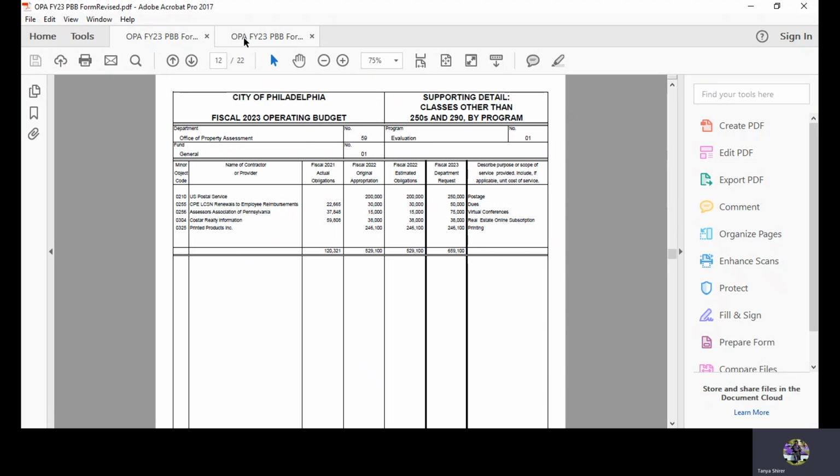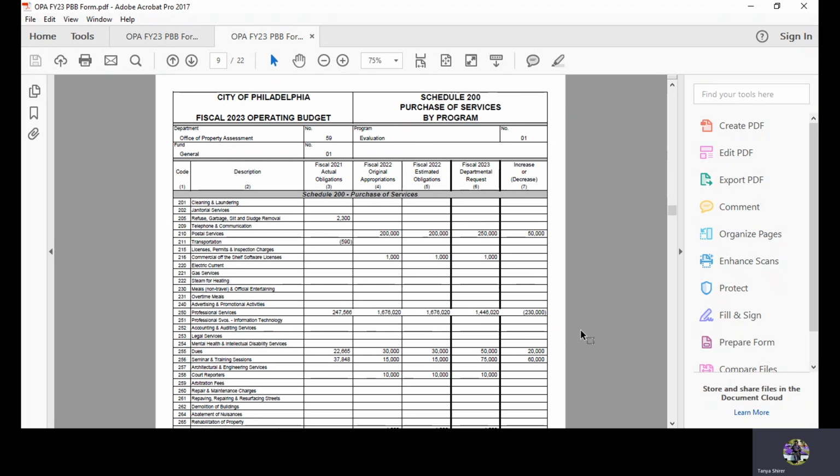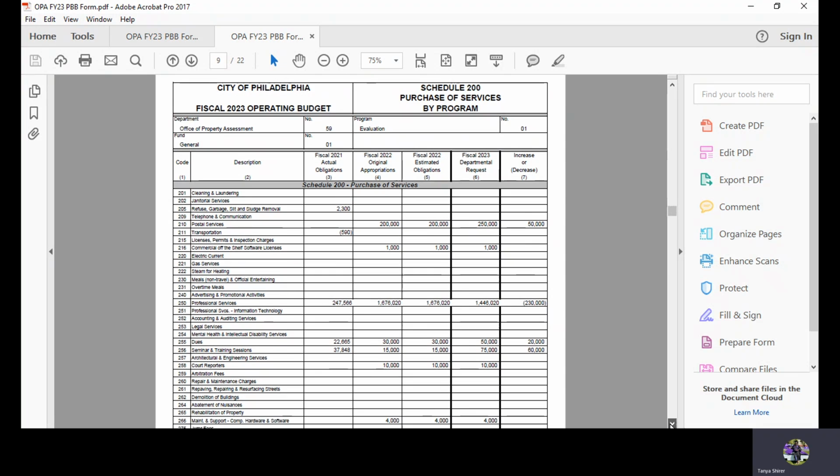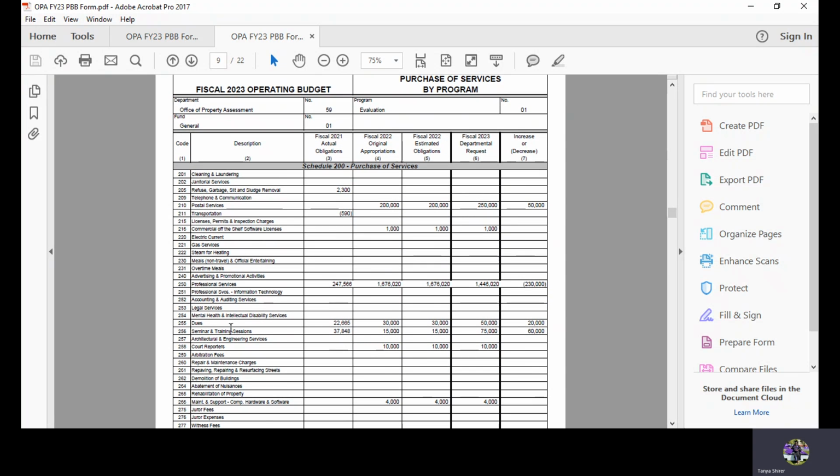We're going to go back to Schedule 7153N, and we're going to come down to 255, which is dues. They have actual activity of $22,665. They have $30,000 budgeted and adopted for 22. Estimated obligations for fiscal 22 due to target and or mid-year ordinance changes of $30,000. And they have their departmental request of $50,000 for fiscal 23.